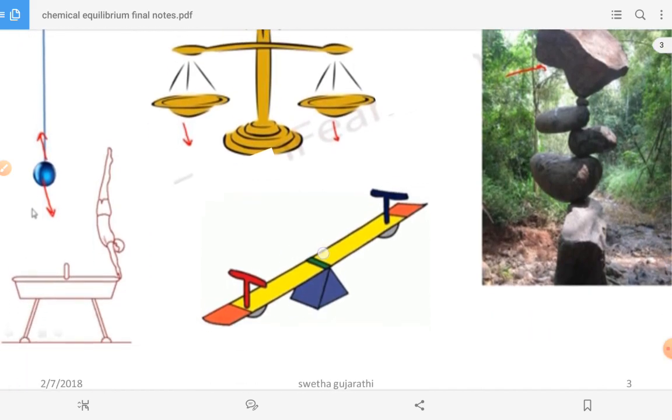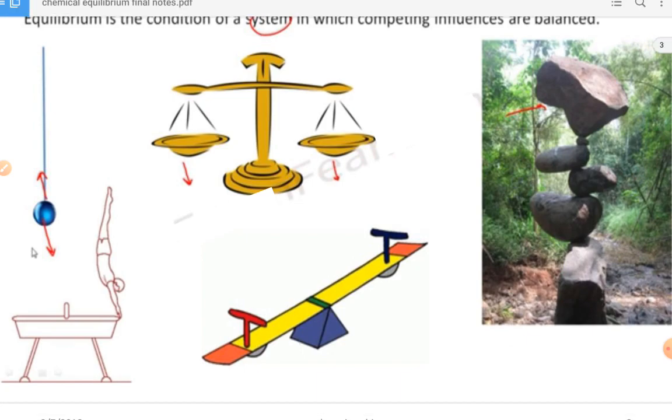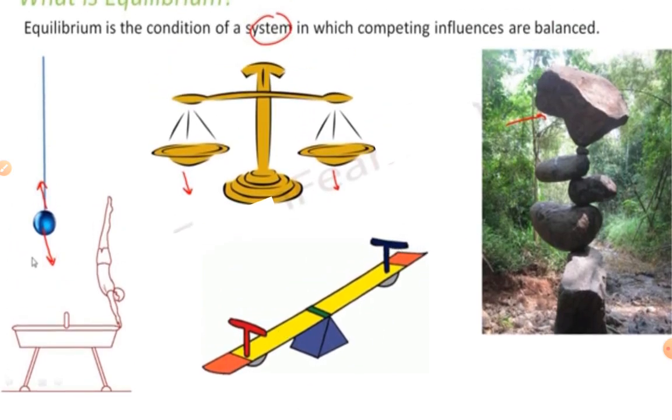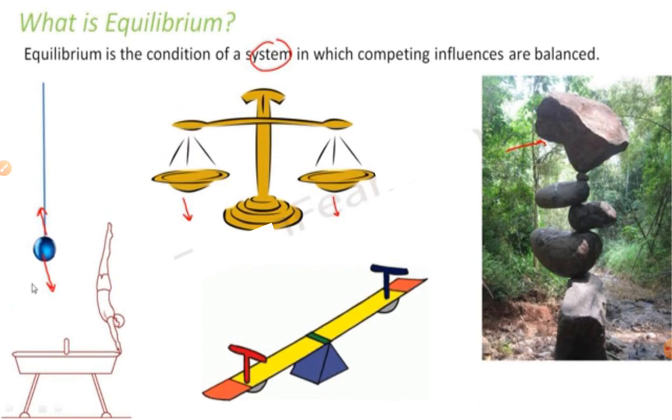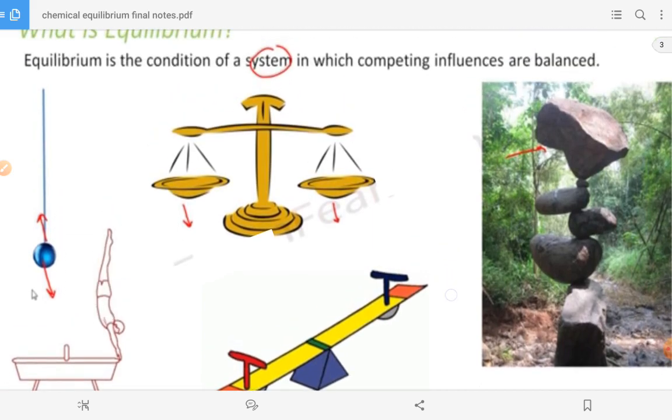Now the seesaw also involves balancing. When two persons having the same weight sit on both sides, then only it is going to be balanced. Next, the stones. As you know very well, that is our well-known game. If all the stones are balanced together, then only you can fit them one by one. So what I want to convey is that this is called equilibrium. Only if there is equilibrium is it possible.